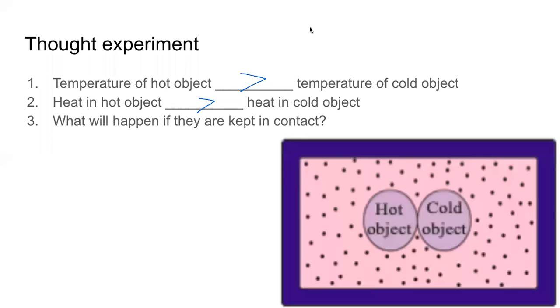Remember, energy can neither be created nor be destroyed, but it can be transformed from one form to another. Also, it can be transferred from one place to another. And if you remember, there are 3 ways in which heat energy can be transferred. Do you remember the 3 ways, 3 methods? We revised it when we started the chapter. What are the 3 methods?